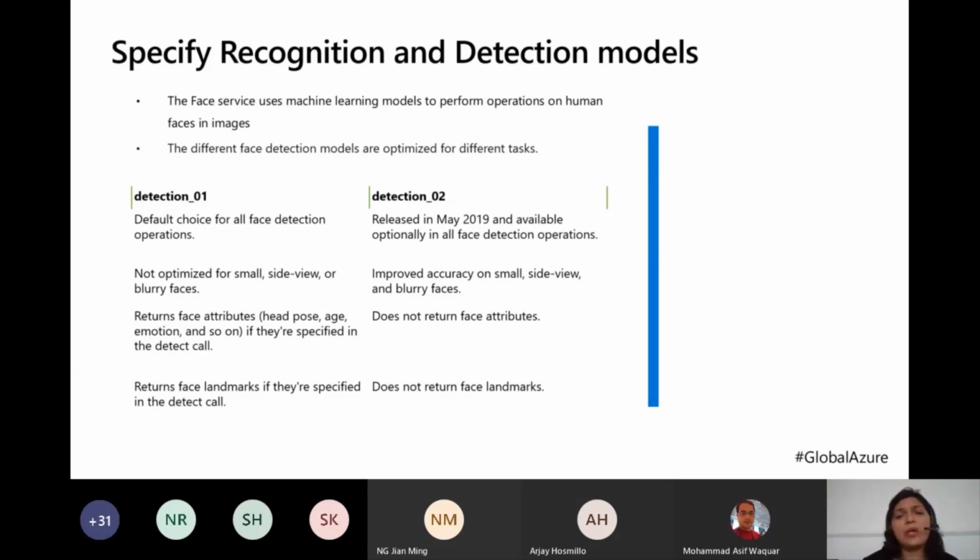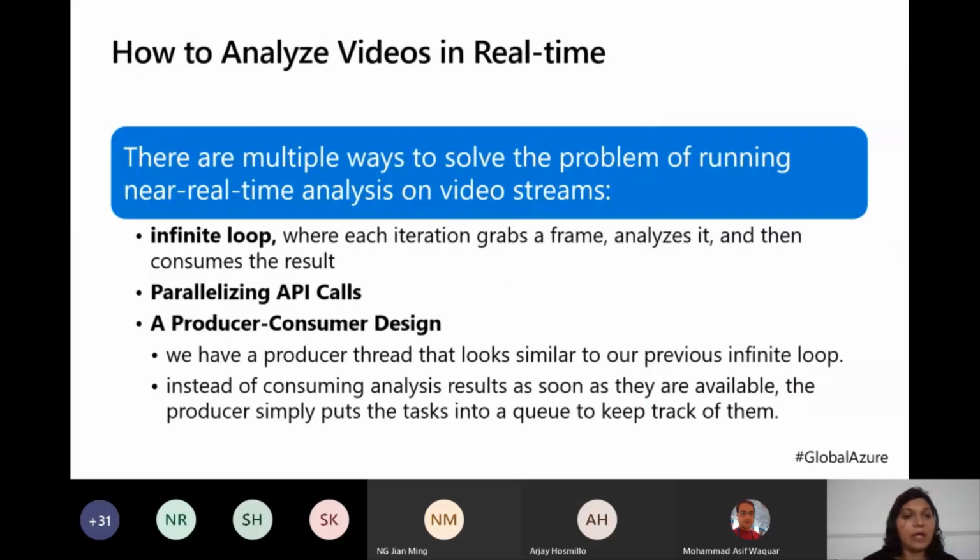So maybe sometimes I'm not really interested in getting the face attributes. For me, accuracy matters. Just capture the face rectangle, and that's it. I should be able to identify that person in various profiles: side profile, back profile, blur, low vision, or maybe with glasses. So all those kind of things. So depending on your use cases, you might want to use the algorithm that gives you the best precision.